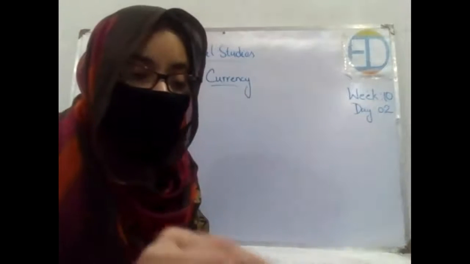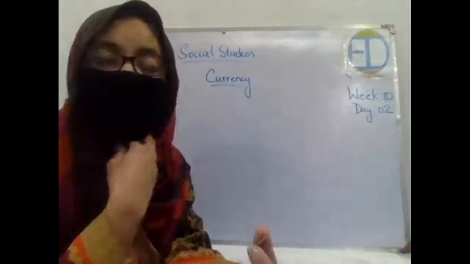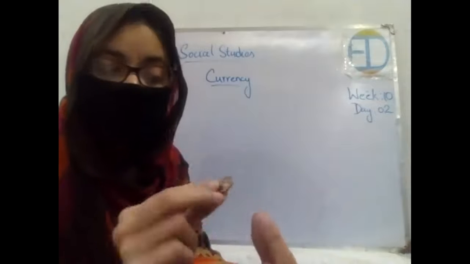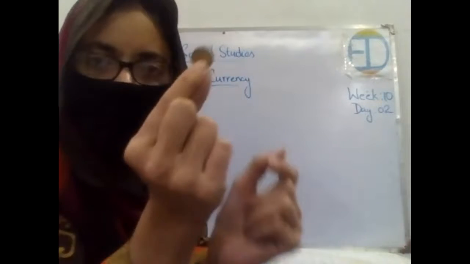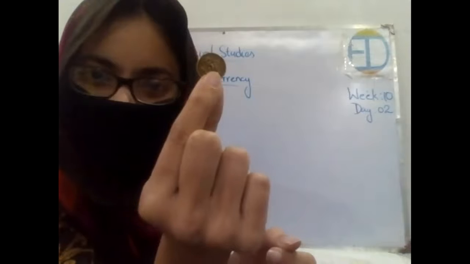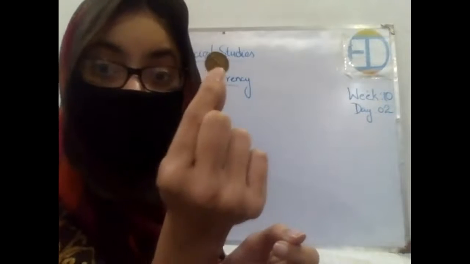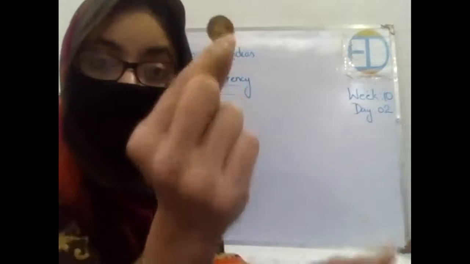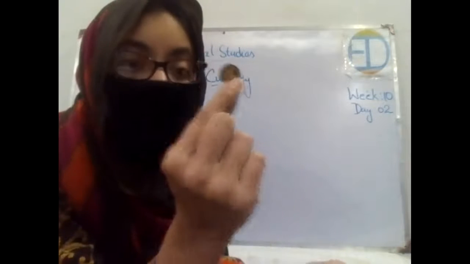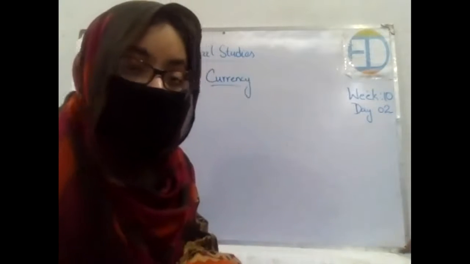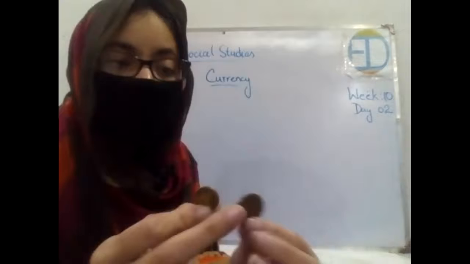Then we have a 5 rupees coin. Previously, we had a bigger 5 rupee coin in silver color. Now we have it in golden color, and this is very small. See, on one side the number 5 is written, and on the other side there is a star and a moon. Okay, so this is a 5 rupees coin. Now, see, every coin has a different structure as well.